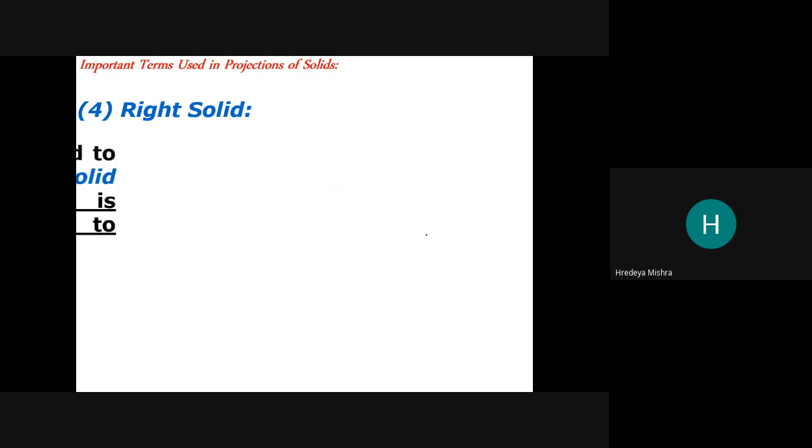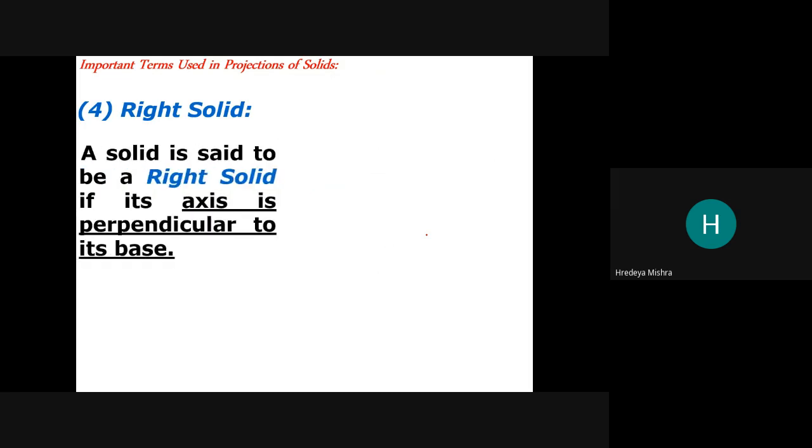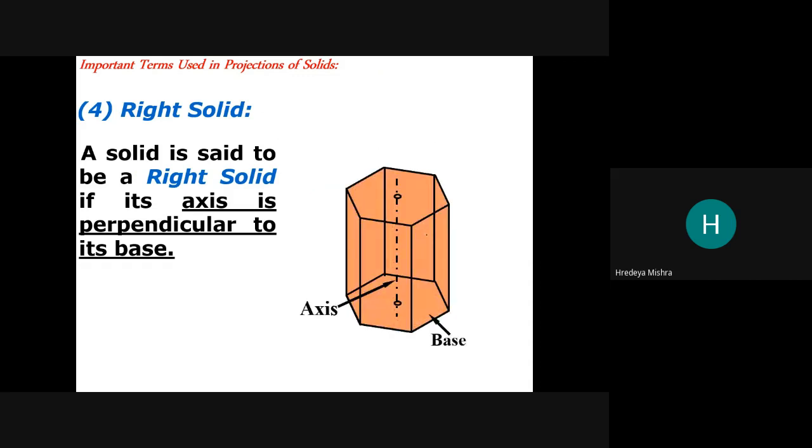Right solid. A solid is said to be a right solid if the axis is perpendicular to its base. Okay, so what is the right solid? A right solid is one whose axis is perpendicular to the base, like this. So this axis is perpendicular to the base, so this is the right solid.